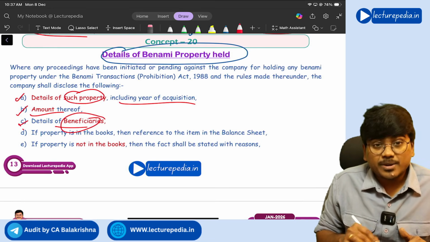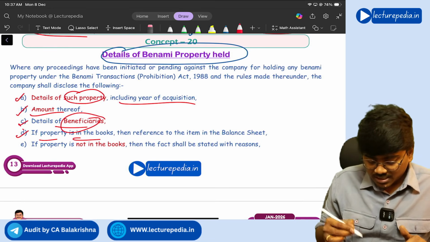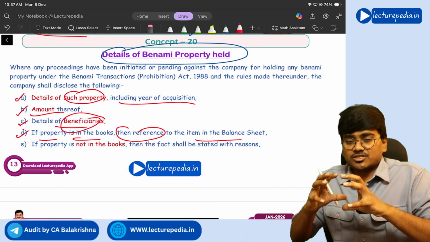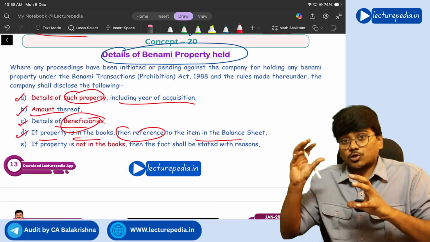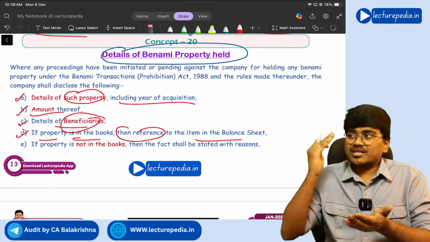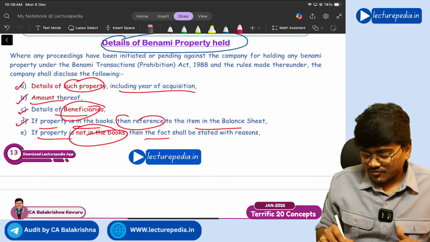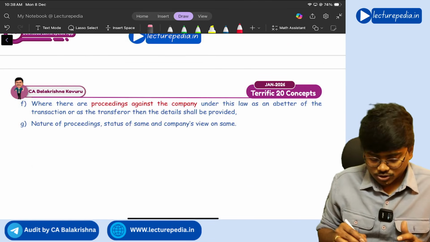Next, details of beneficiaries. If a property is in the books of accounts, then a reference to the item in the balance sheet should be given. If the property against which benami proceedings are pending is shown in the books of accounts, then a reference to that property should be given. If the property is not there in the books of accounts, then the fact that it is not stated in the books of accounts should be stated.